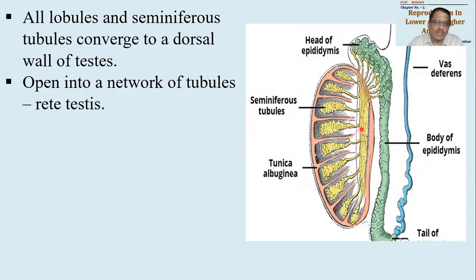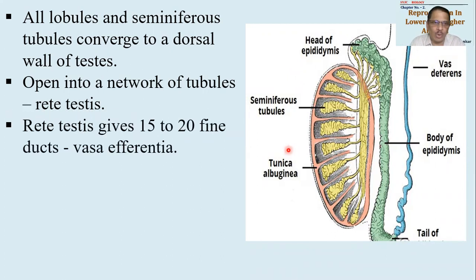Why is all this jumbling there? This entire jumbling is to make the sperms active. Sperms यहाँ पे बनेंगे, उसको छोड़ दिया जाएगा. They will be brought over here, and then they will have to find their way out up to this region. So to make the sperms active, rete testis is important.